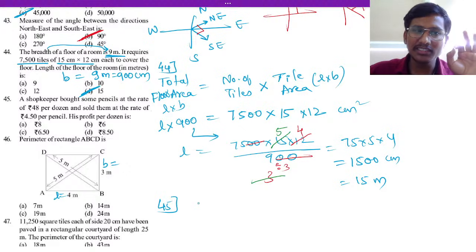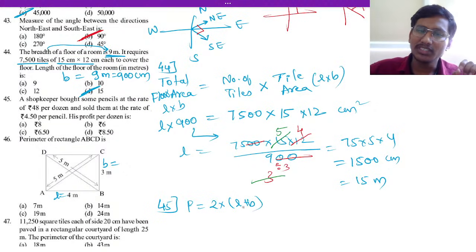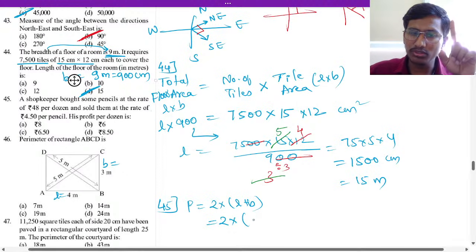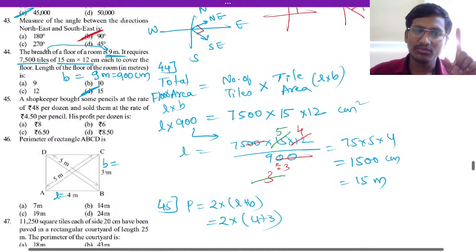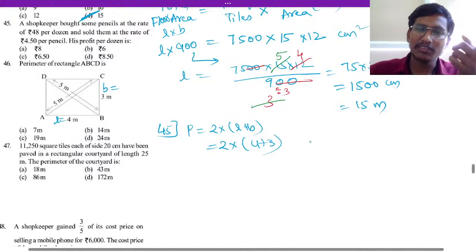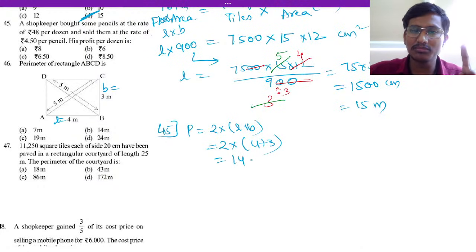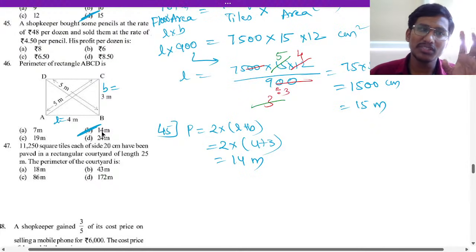So how do you find the perimeter? Perimeter is equal to 2 times of length plus breadth of a rectangle. So 2 times of length plus breadth, that is 4 plus 3. If you add, 7, 2 times 7 is 14 meter will be the answer, option B.